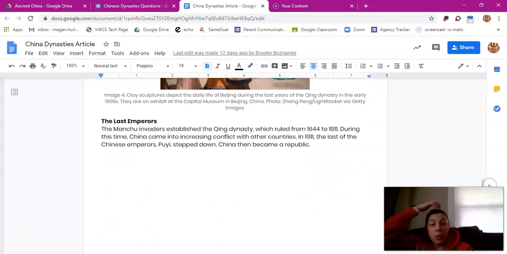The last emperors. The Manchu invaders established the Qing Dynasty, which ruled from 1644 to 1911. During this time, China came into conflict with other countries. In 1911, the last of the Chinese emperors, Pu, stepped down. China then became a republic.